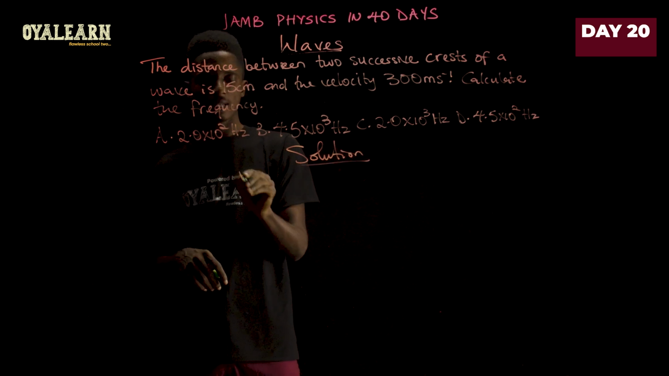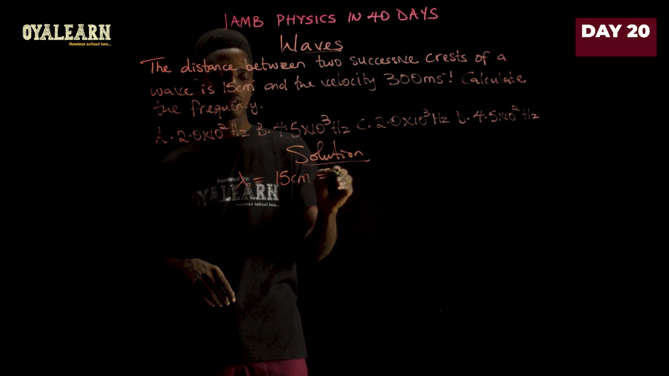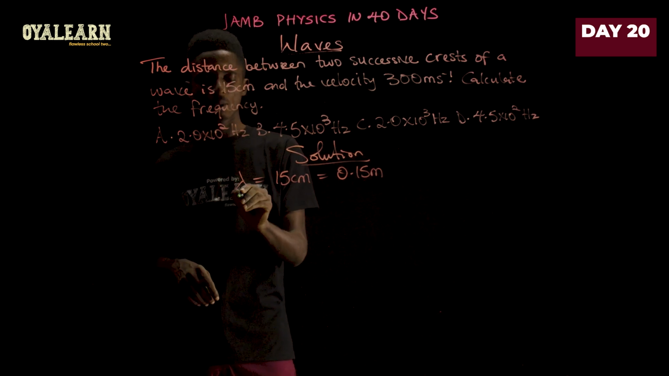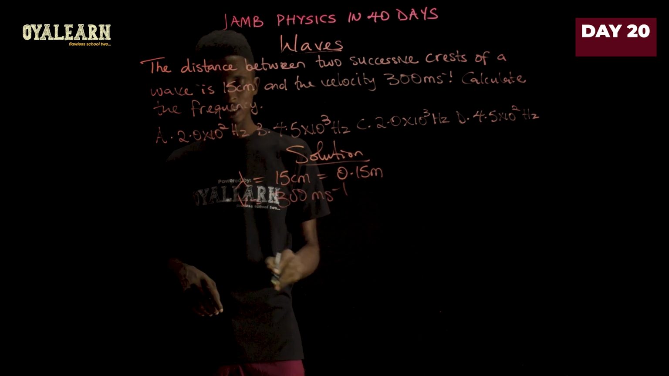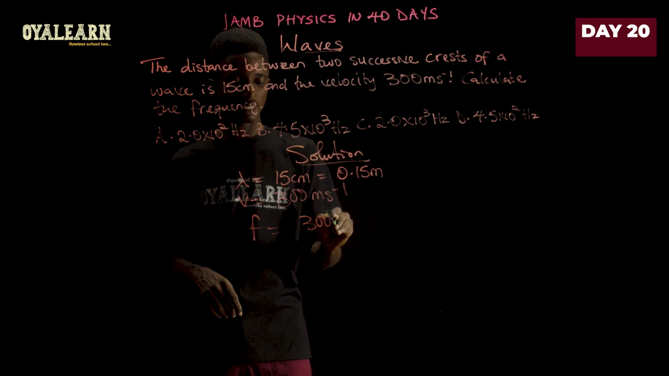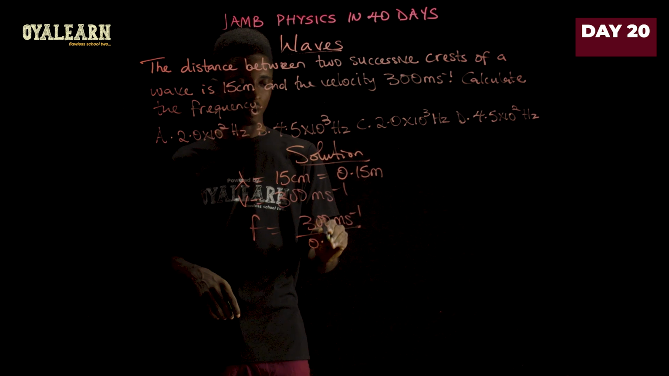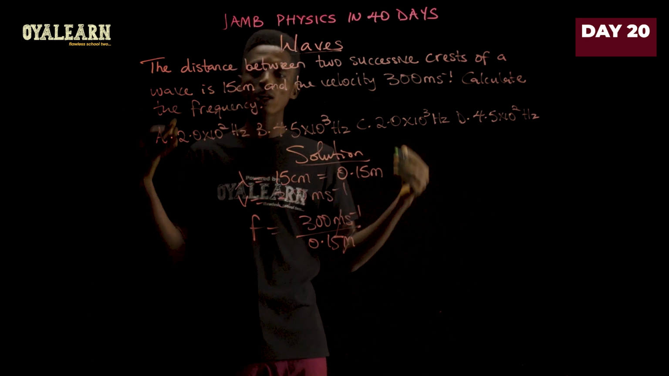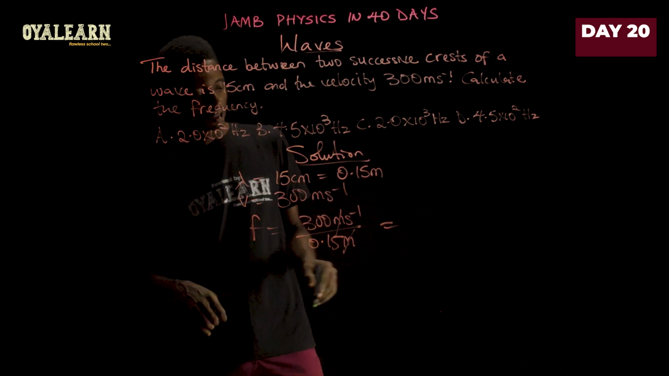It means the wavelength, which is the distance between successive crests, given as 15 centimeters, will now be 0.15 meters. And then we're given the wave speed v as 300 meters per second. So now frequency will be the wave speed, which is 300 meters per second, divided by the wavelength, which is 0.15 meters. So meters cancel meters. Per second is the same thing as hertz. So we now do 300 divided by 0.15.